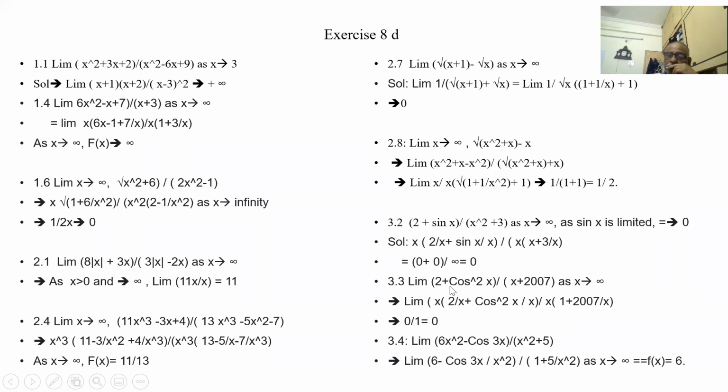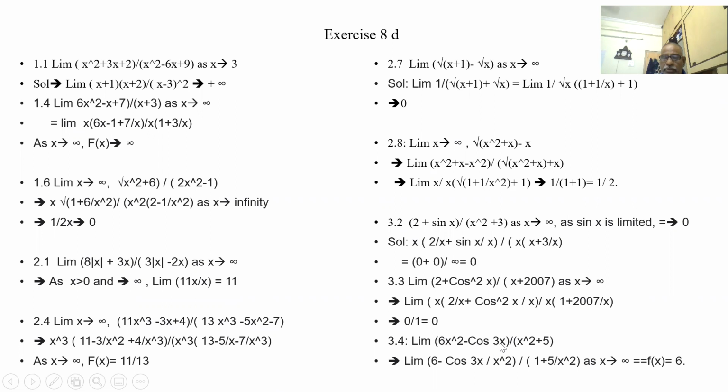Now, the limit of (2 + cos²x)/(x + 2007) as x tends to infinity. Here I'm taking x out: (2/x + cos²x/x) divided by (1 + 2007/x). So x gets cancelled, 2/x is 0, cos²x/x is also 0, and this is 1. 2007/x is also 0. So this remains 1, so 0 by 1 is 0.